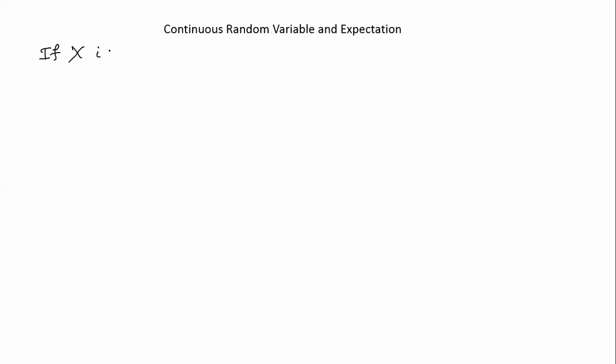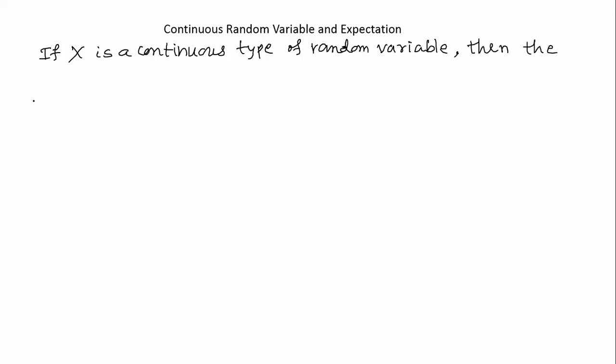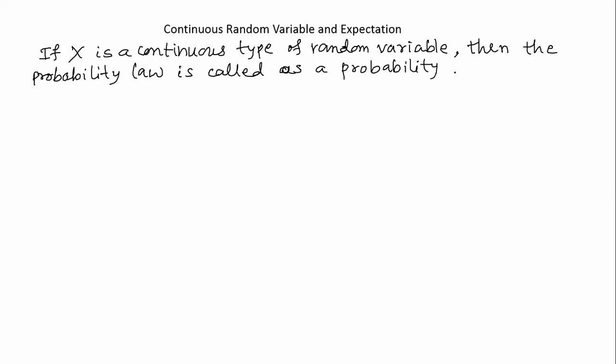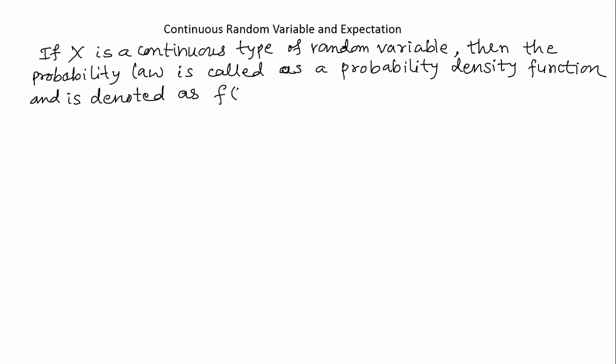If capital X is a continuous type of random variable, then the probability law is called as a probability density function, and is denoted as small f of x.